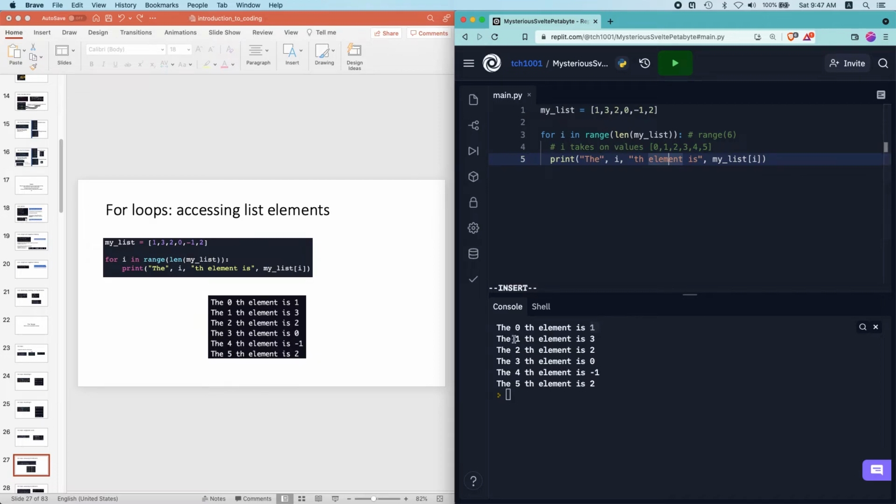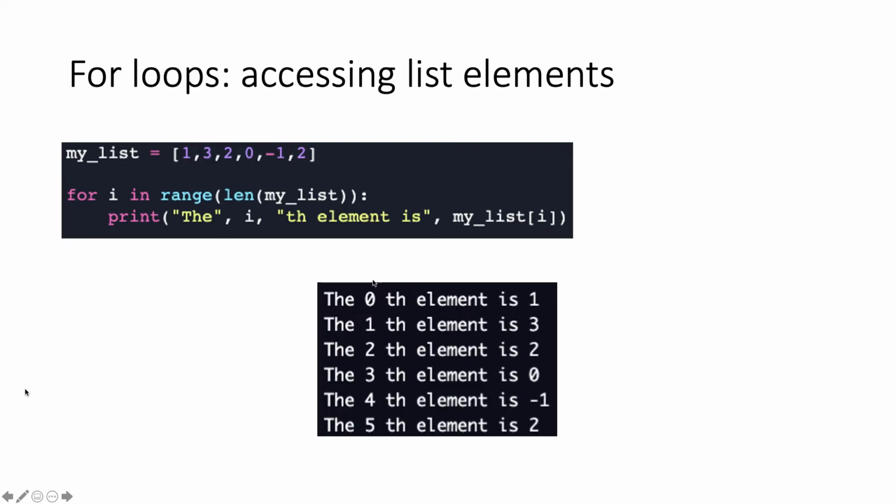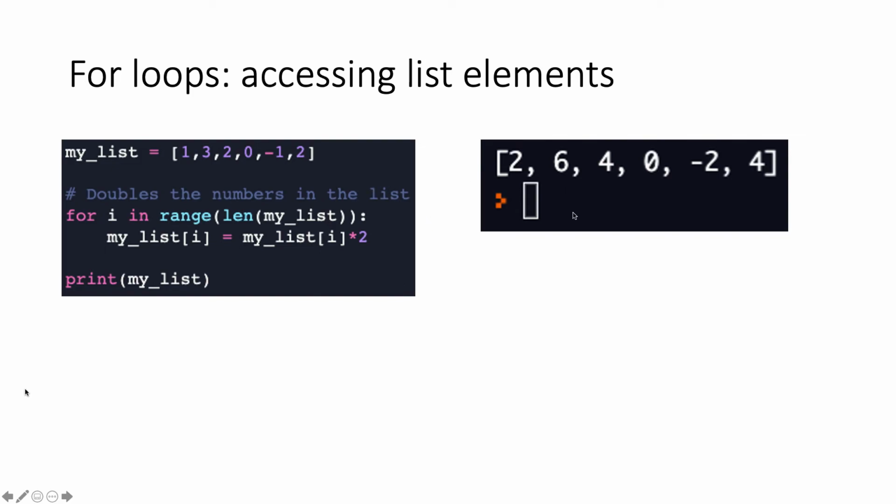Alright, and then it goes on, so the 1st element, when i takes on the value 1, is going to be my list 1, so it's going to access this guy, so it's 3. So it goes on, and that allows us to access all the elements of the list using a for loop. So this is a way to, what we say, iterate through the list. Basically you have a list of values and you want to go one by one through the entire list of values. So using this we can do many things right now.